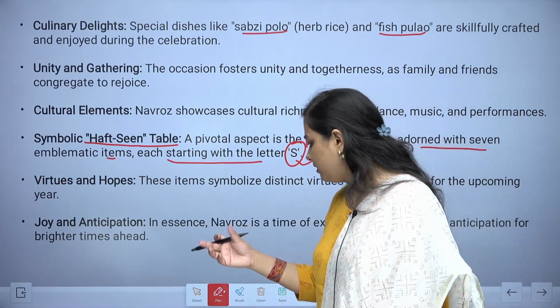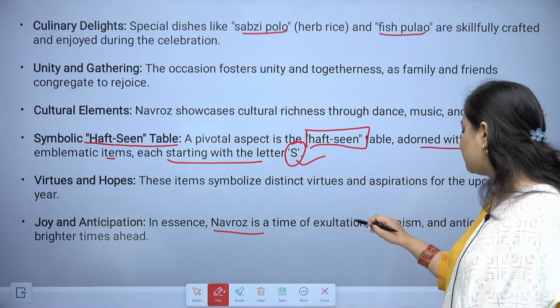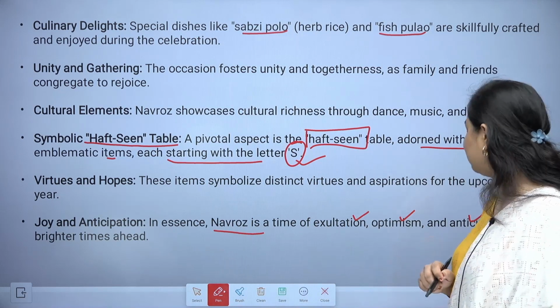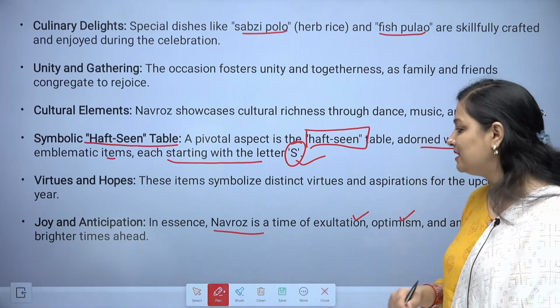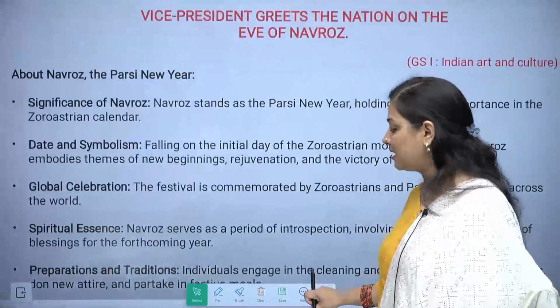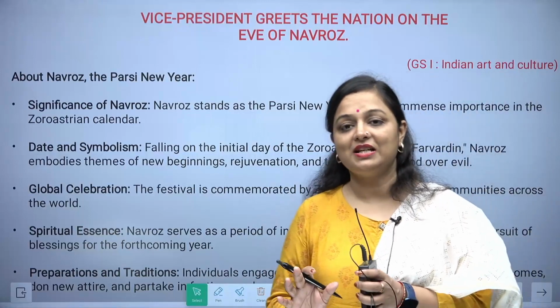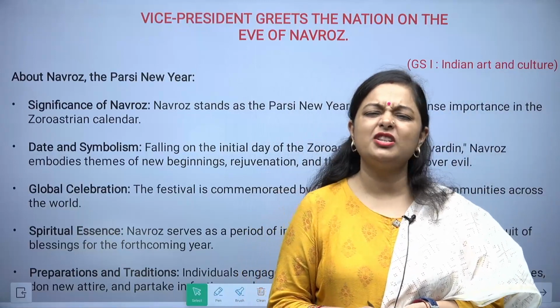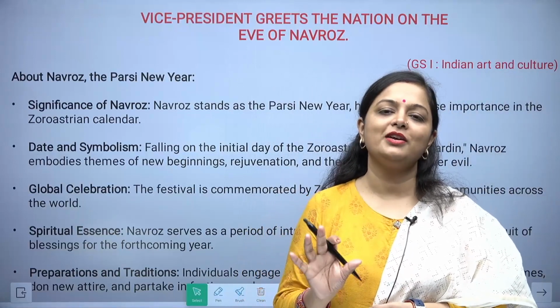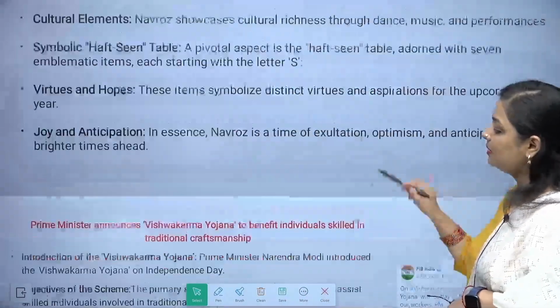Now when it comes to the joy and anticipation, Navroz is a time of exultation, optimism, and the anticipation of brighter times ahead. So all in all, you can say that Navroz is the time when the Zoroastrians, specifically the Parsis, celebrate it with the most kind of joy and happiness. Let's move on to the next topic.